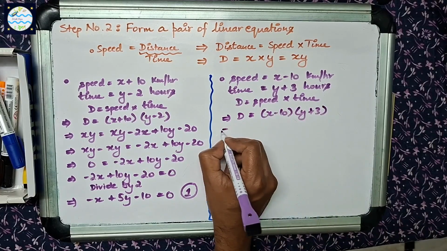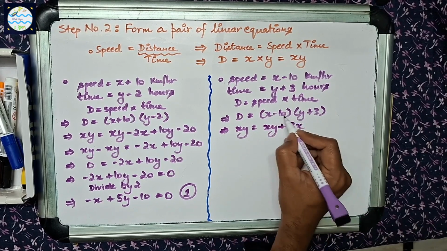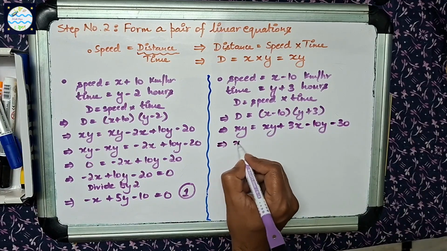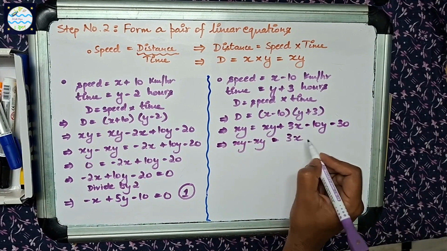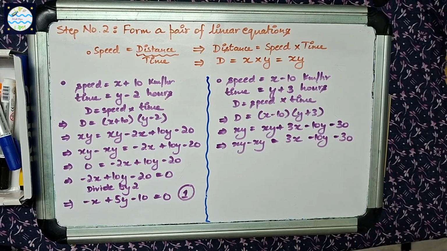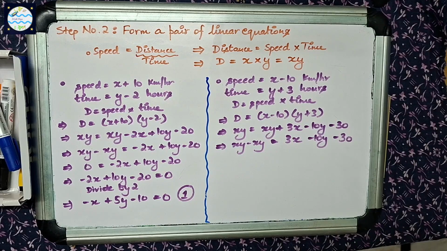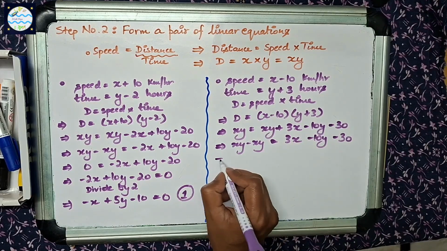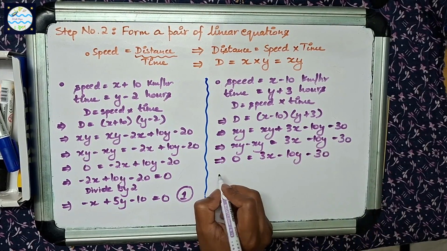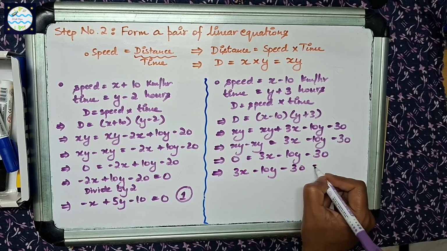Using the formula distance is equal to speed into time, we get D is equal to (x minus 10) multiplied by (y plus 3), which implies xy is equal to xy plus 3x minus 10y minus 30, which implies xy minus xy is equal to plus 3x minus 10y minus 30, implies 0 is equal to 3x minus 10y minus 30.